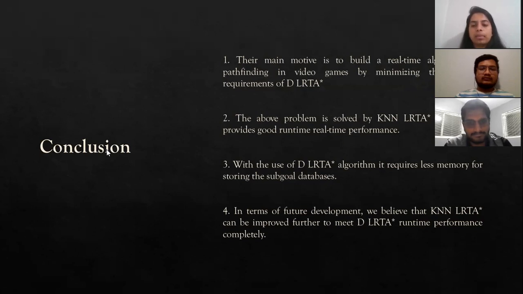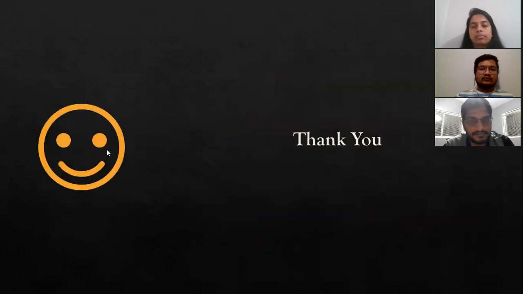In terms of future development, we believe that the KNN LRTA algorithm can be improved further to completely meet the DLRTA runtime performance. So this paper is all about the comparison between the DLRTA search algorithm and the KNN search algorithm. And it has been observed that KNN LRTA is the best algorithm for pathfinding in video games.